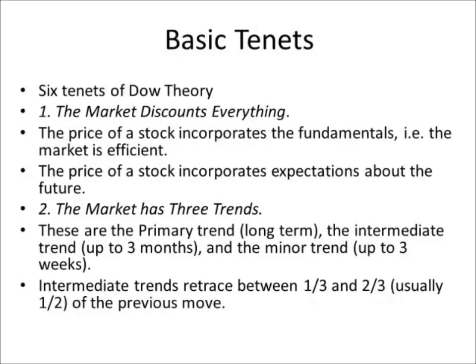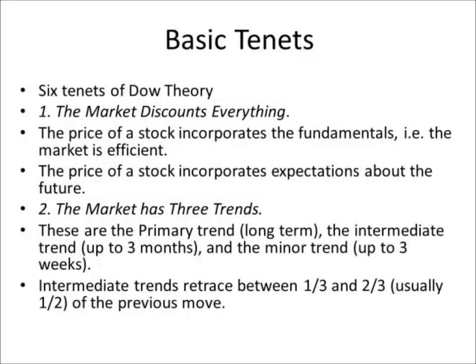Basic tenets. What forms Dow Theory are 6 tenets. Tenets are sort of statements of fact that the theory claims to be true. So Dow Theory is comprised of 6 of these, and these 6 tenets essentially describe how the market works. So we'll go through these one by one.